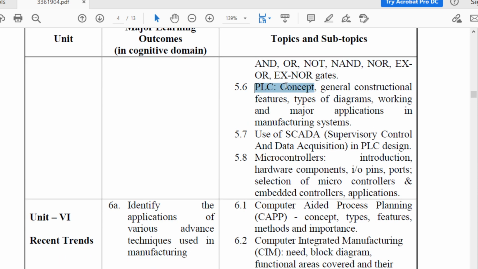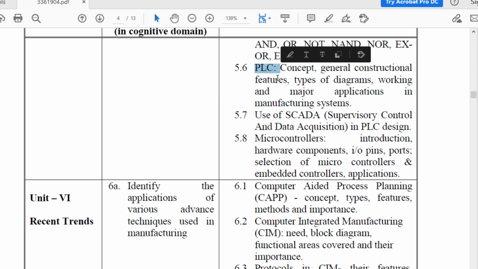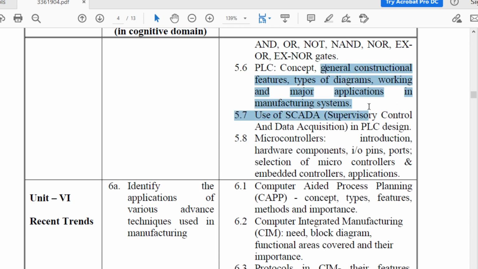Then next topic is PLC. In this you are going to learn concept of PLC, general constructional features, types of diagram, working and major application in manufacturing system. What are the general construction features for PLC, types of diagrams, working and major application in manufacturing system. So all this you are going to study in this topic.